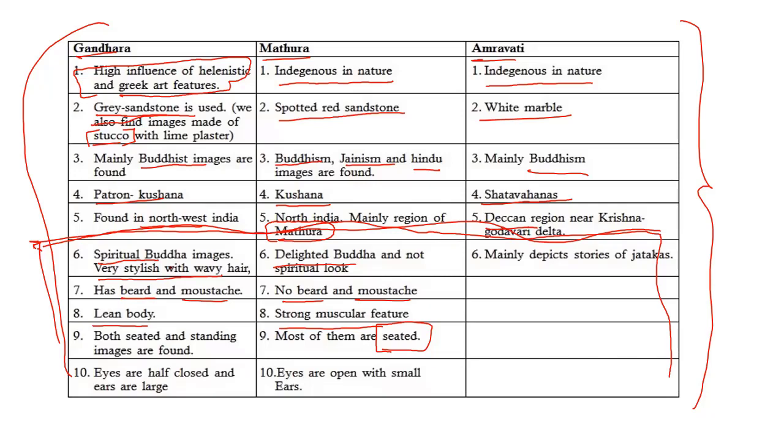In Mathura, not a spiritual Buddha, but a delighted one, in a normal, happy mood. Beard and mustache were not there, clean shave Buddha. Strong muscular body. Eyes are open and ears are very small, normal ears. And most of the sculptures were seated. Understood, students? Yes, sir. Very important. Many times they ask in the mains exam.